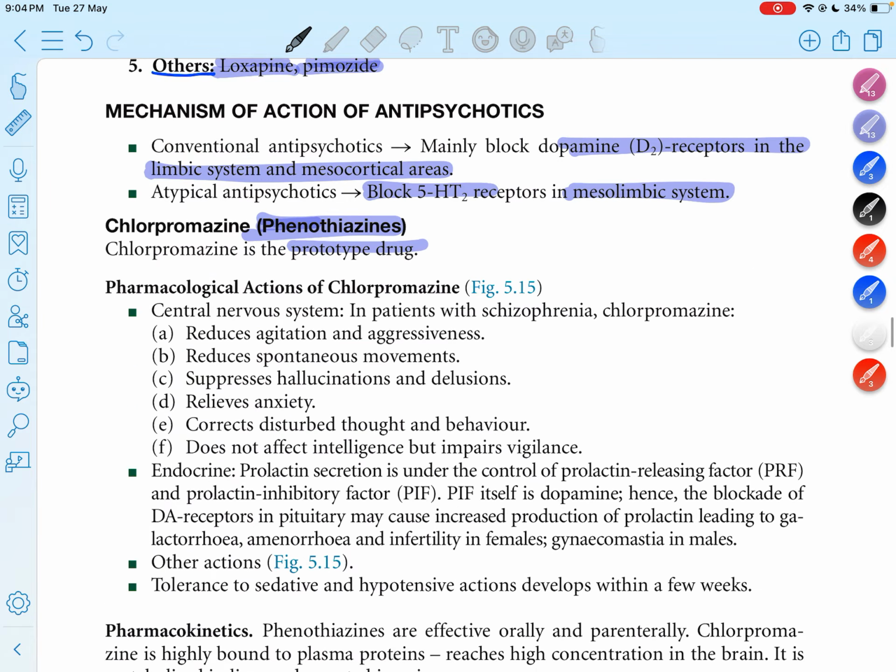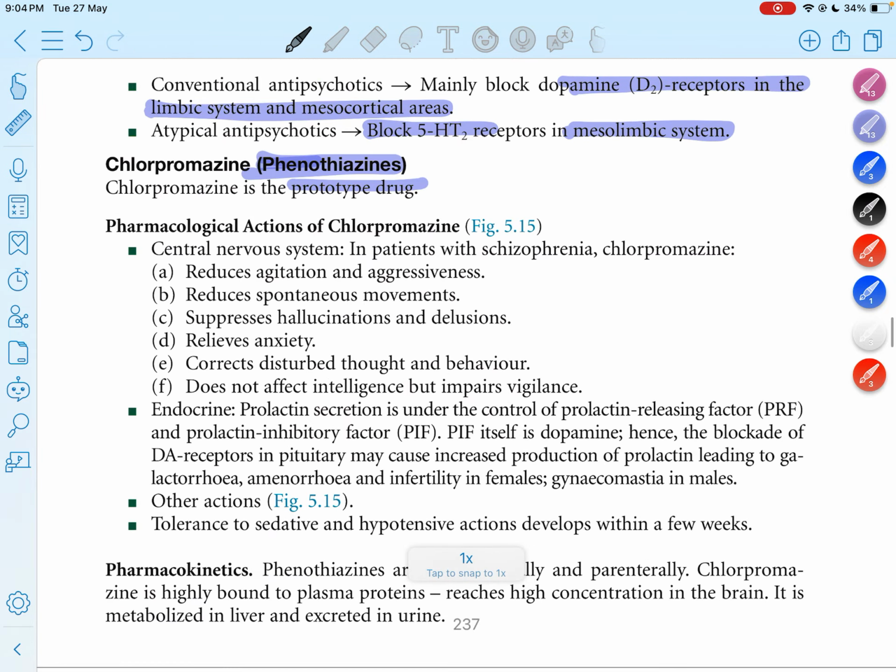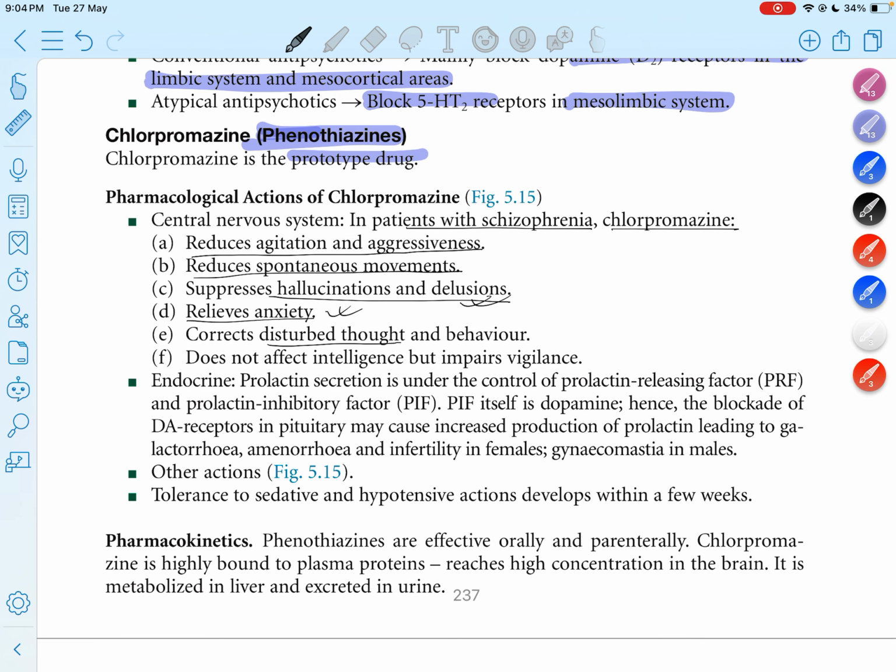In the central nervous system, in patients with schizophrenia, chlorpromazine reduces agitation and aggressiveness, reduces spontaneous movement, suppresses hallucination and delusion, and relieves anxiety. It acts on dopamine receptors in the limbic system and the basal ganglia, which is involved in initiation and suppression of movement. It corrects disturbed thought and behavior, and it does not affect intelligence but impairs vigilance.